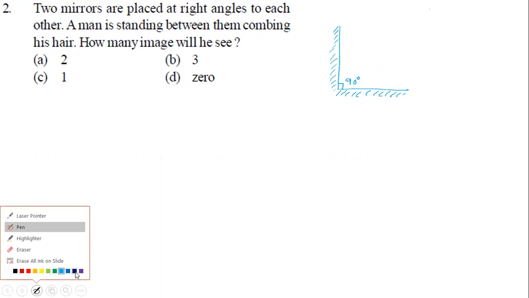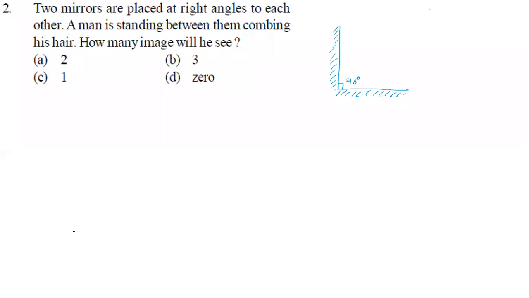Let me go through the concept first. What is the concept, sir? See, if you have two mirrors kept at a certain angle between them, then how many images are going to form, that I'm going to discuss now. First I'm going to find m equal to 360 degree divided by theta. This formula should be remembered.